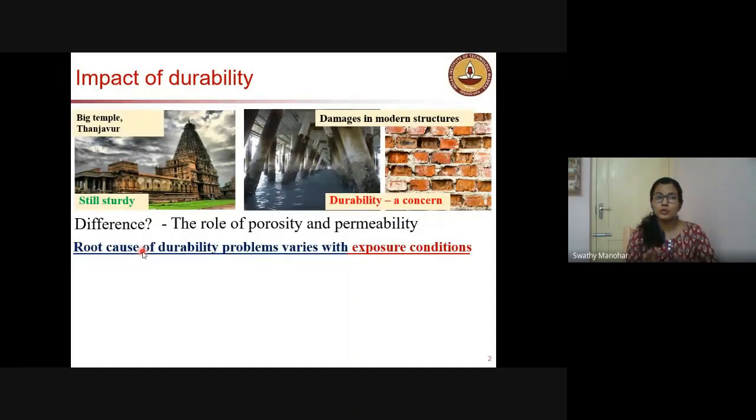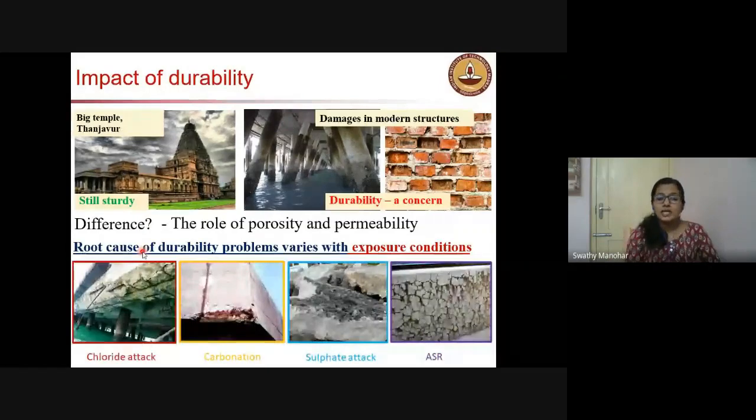So we don't need very high durability prescriptions for those structural elements, but it varies in other conditions. What are the major durability problems we face? Of course, the first is chloride attack. The next is carbonation. Chloride attack and carbonation both cause corrosion of the reinforcement. We are using steel everywhere inside concrete, so we want to prevent corrosion of the steel, else instead of helping the concrete, it is going to cause a negative effect.